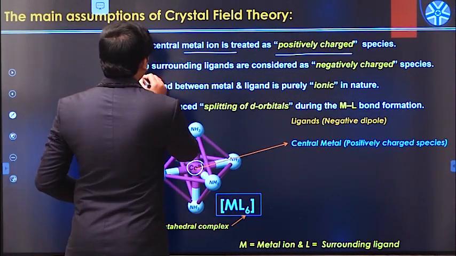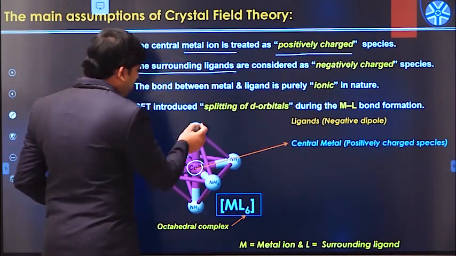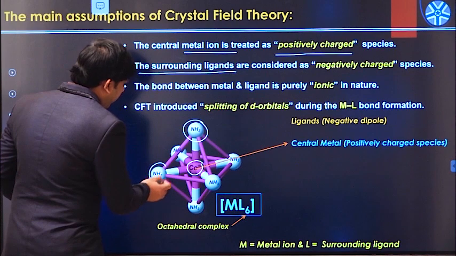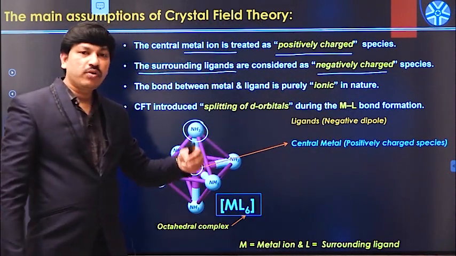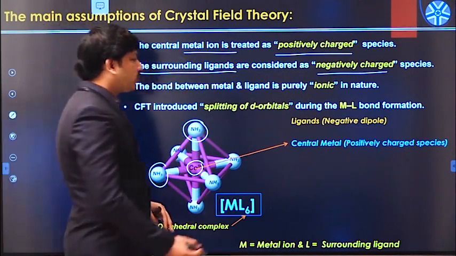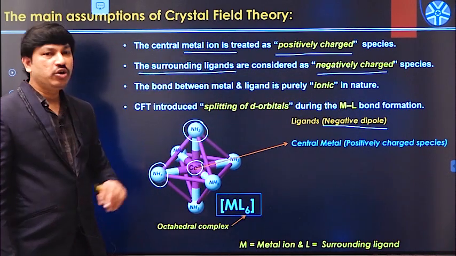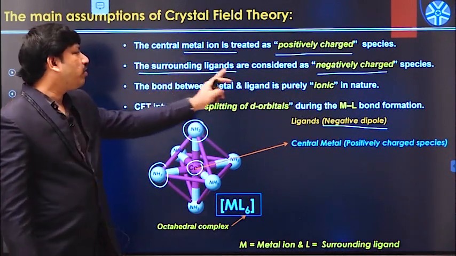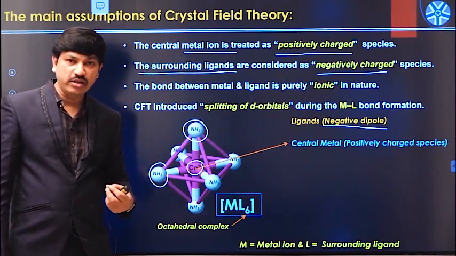And the surrounding ligands: what are the surrounding ligands? They are treated as negatively charged species in the case of negatively charged anionic ligands, or as point dipoles in the case where the ligands are neutral molecules. The surrounding ligands can be of two types, either neutral molecules or anionic ligands.